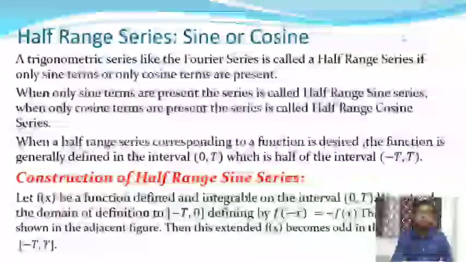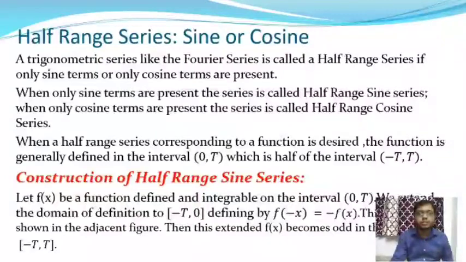So in this slide we are going to discuss the half range series, the half range sine series and half range cosine series. This is the definition of half range sine series and cosine series. A trigonometric series like the Fourier series is called the half range series if only sine terms or only cosine terms are present. So you know what is the Euler's formula for Fourier series?